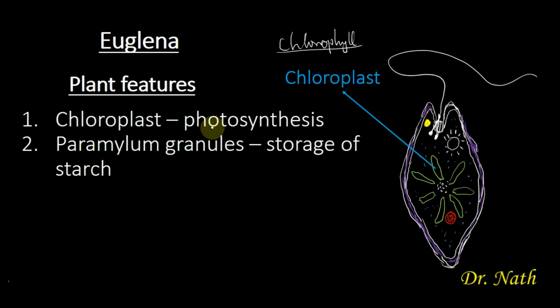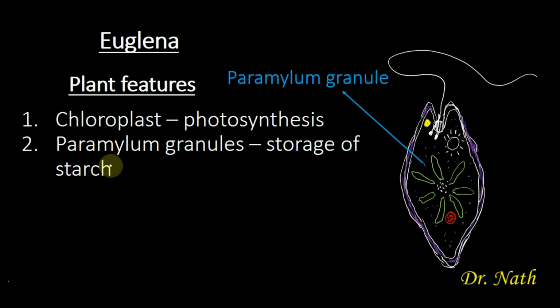Then another structure that makes Euglena a plant is the presence of the paramylon granule. So the paramylon granules are these blue granules that are found distributed around the endoplasm, and these paramylon granules are used for the storage of starch, and it is only plants that can store starch. Animals store carbohydrates as glycogen, while plants will store it as starch.